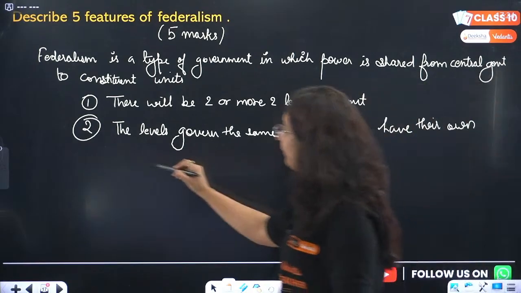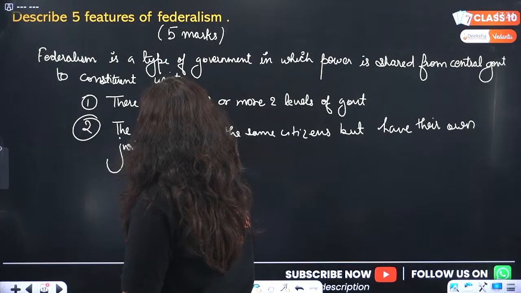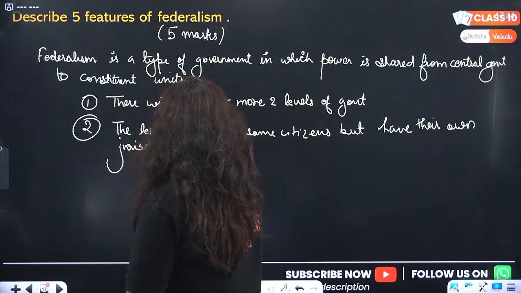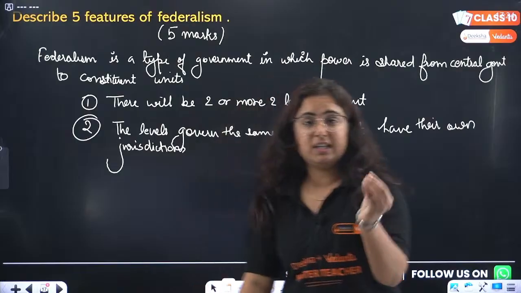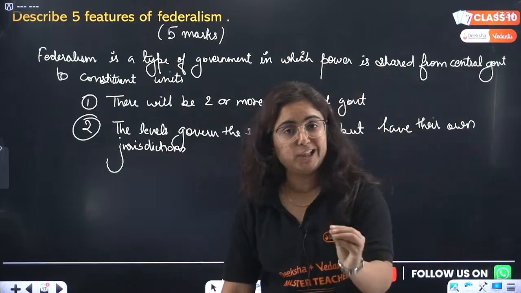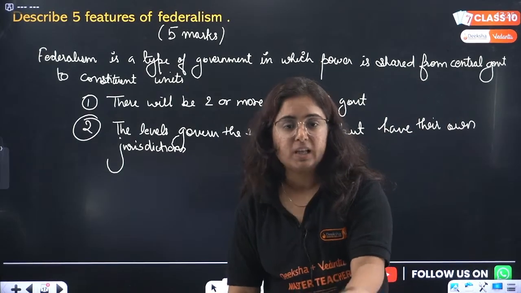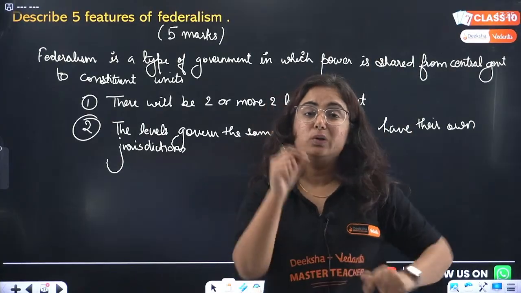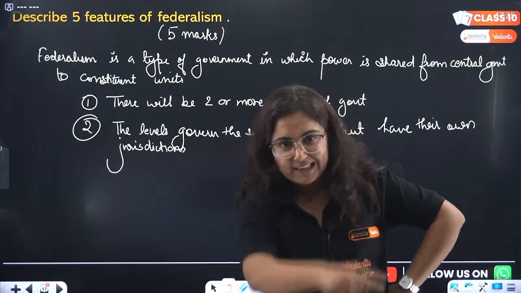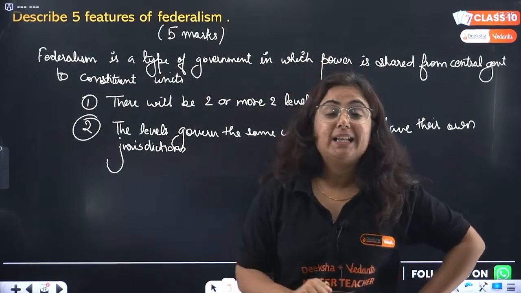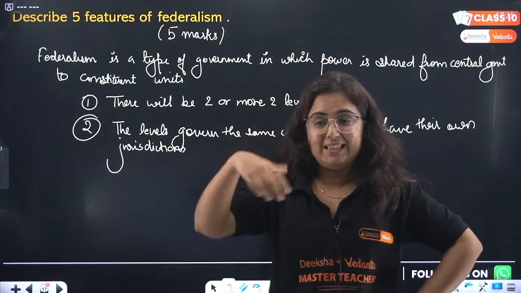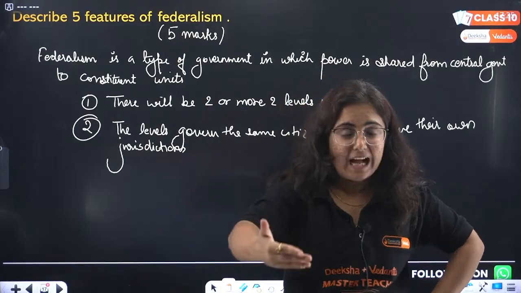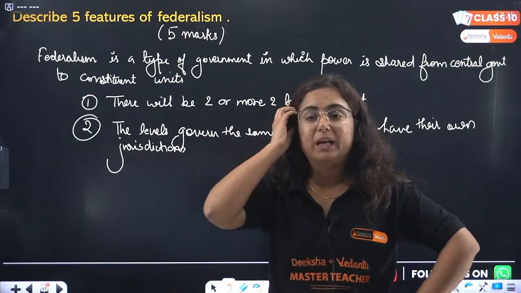If there is anyone who does not know what jurisdiction stands for, beta, jurisdiction is the right to make laws on topics like the subjects listed, as well as the areas. Like the union government will be making law for the entire nation, but the state government will be making law for the state, and that is the jurisdiction, the area and the topics on which you make the law.